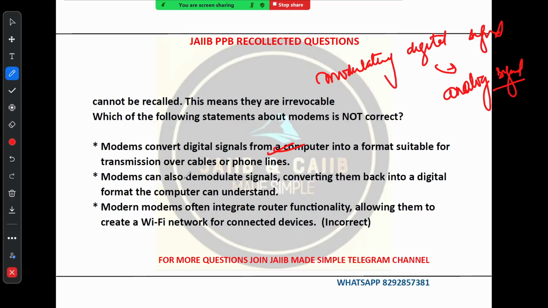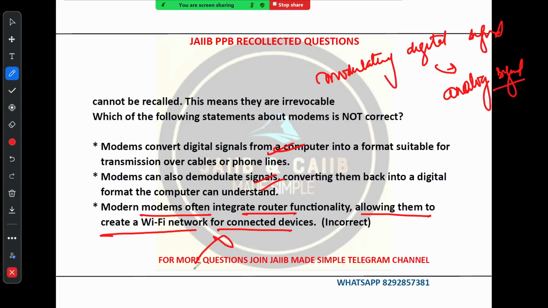Option B says modem can also demodulate signal, converting them back to digital format the computer can understand. Yes, this is also correct. When data is received from the internet, modem demodulates the analog signal back to digital data that computer can process. Option C says the modern modem offers integrated router facility, allowing them to create a Wi-Fi network for connected devices.